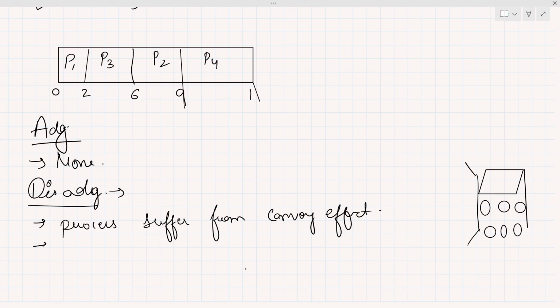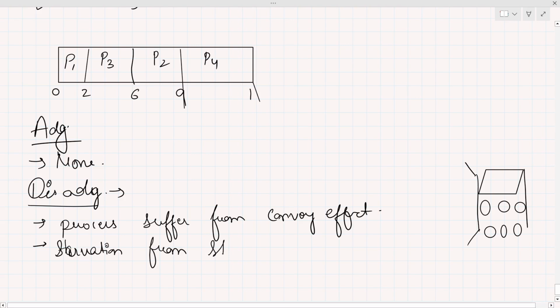After the convoy effect, the other disadvantage is that starvation also takes place. Starvation for the shorter process. What does that mean?